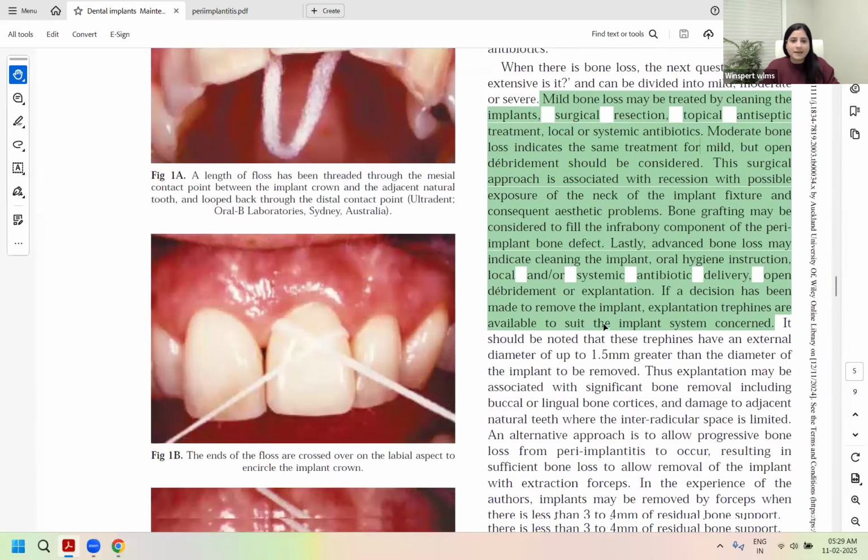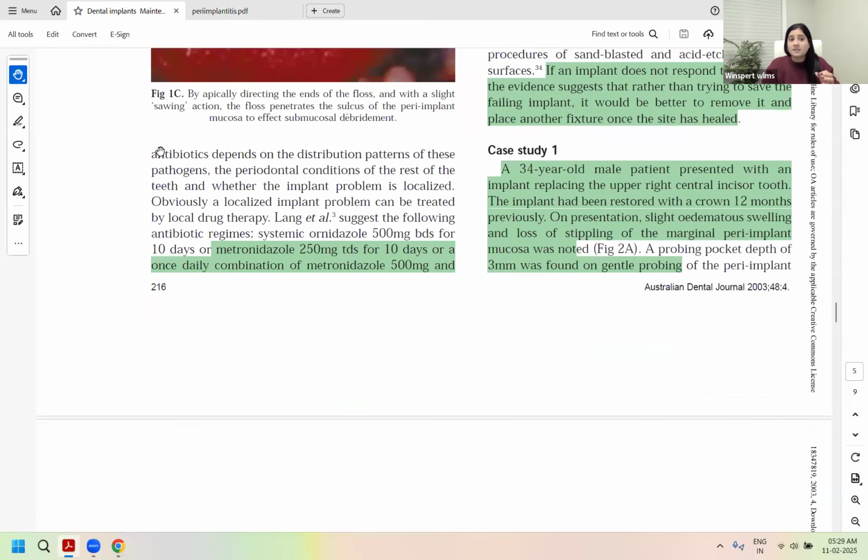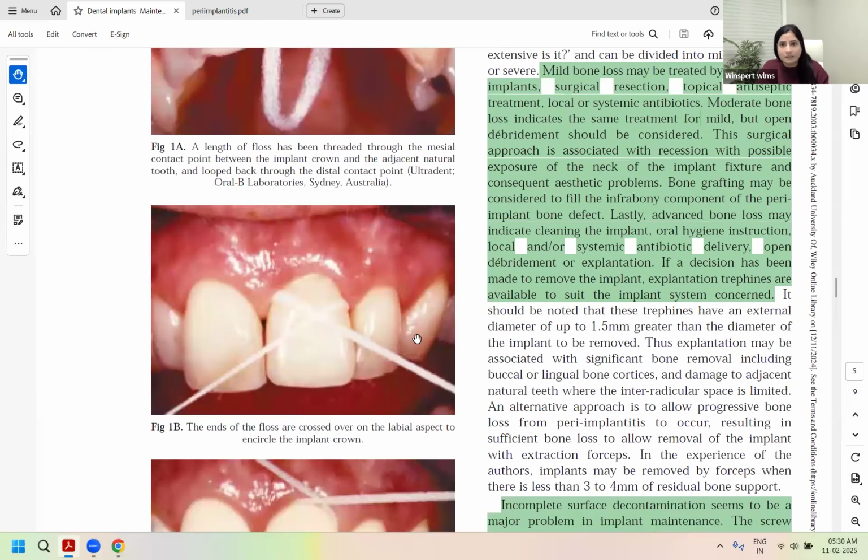So your systemic antibiotics, this question is getting asked in the exam now. Tell me, have you been seeing this question for periodontitis or peri-implantitis? What drug would you use along with metronidazole? You have different options. It's a direct examination question. So metronidazole can be used alone also, or in combination with amoxicillin.